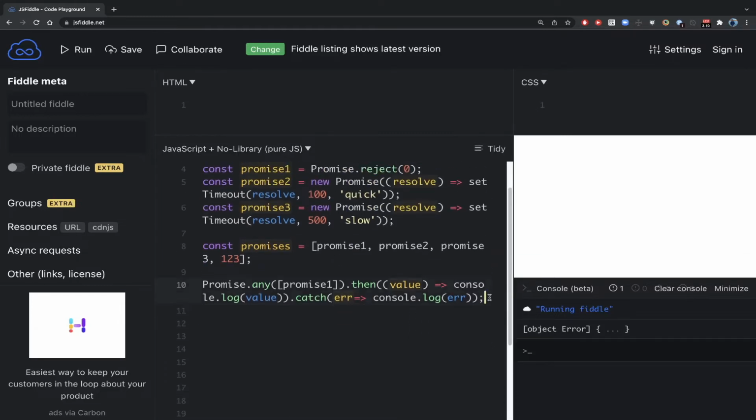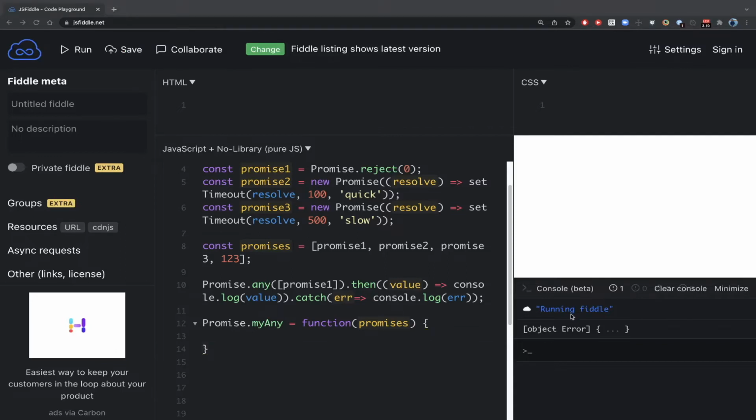Now we'll try to write a polyfill of promise.any. We'll create our promise.myany, as usual, what we always do, a function taking an iterable of promises, and then we close the curly braces. Now we have this array, and we have to write our own thing.